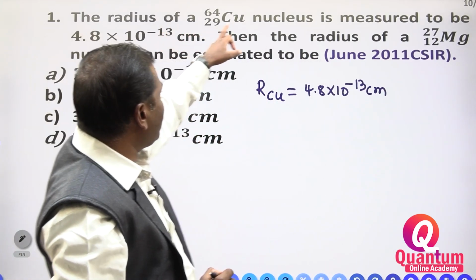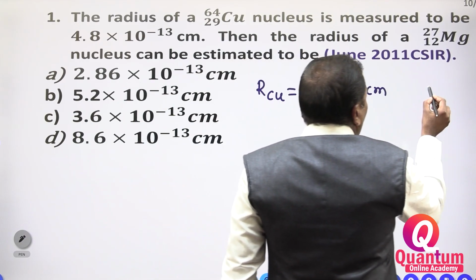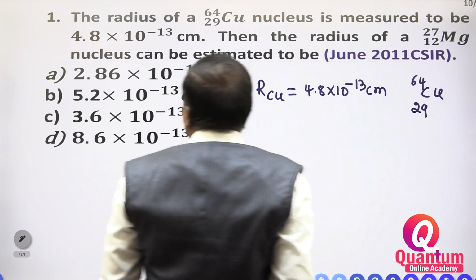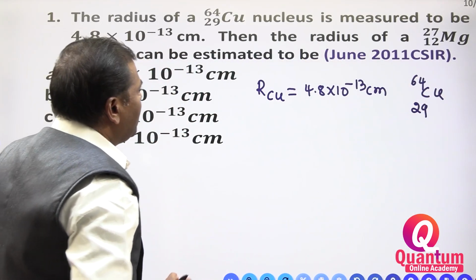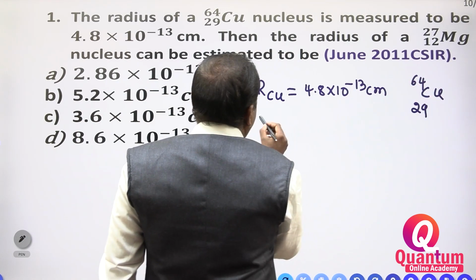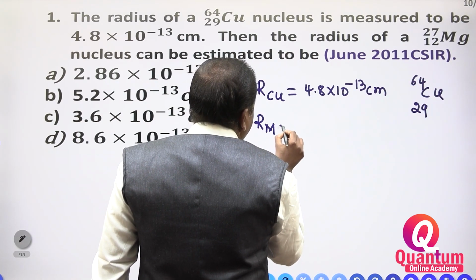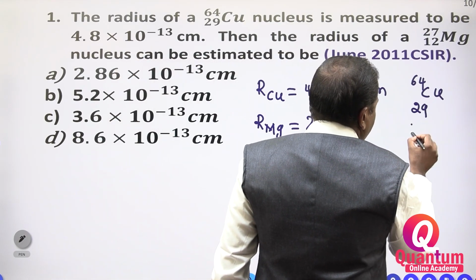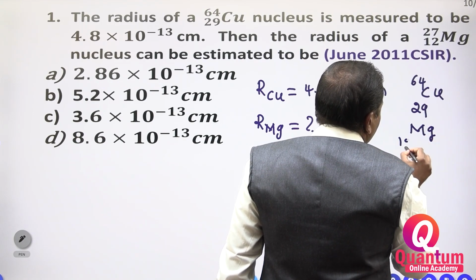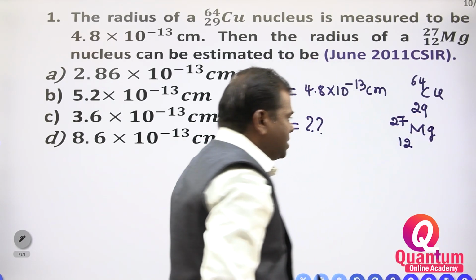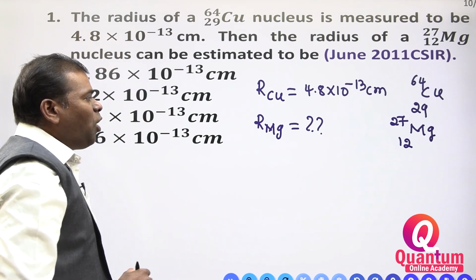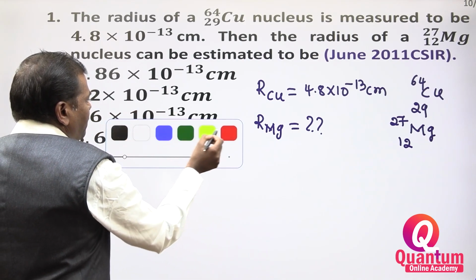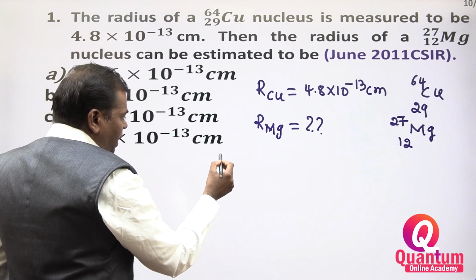The radius of the copper 2964, right? Now the copper is given. Then they are asking how much is the radius of magnesium. The magnesium atomic number is 12, mass number is 27. Clear? Now, how we have to calculate? Let us see how we have to calculate this one.